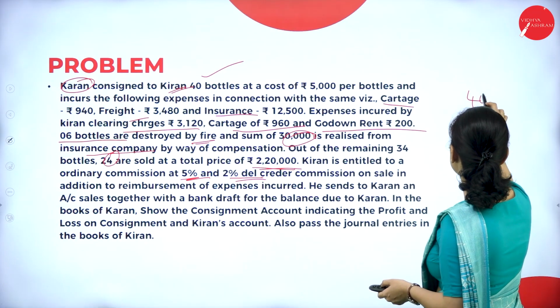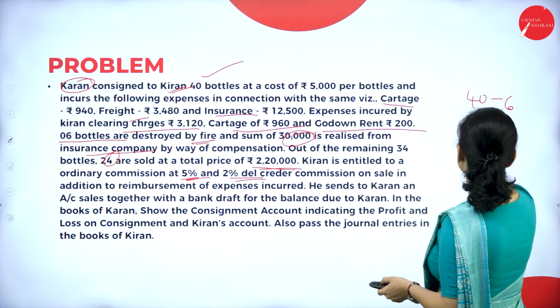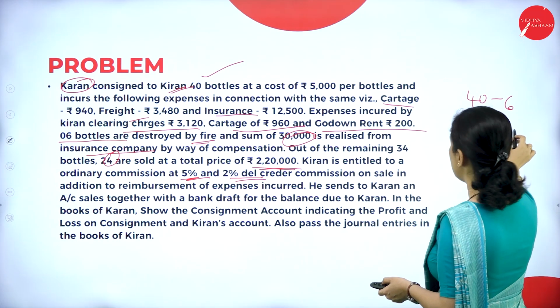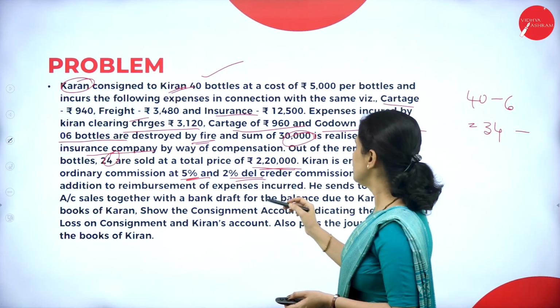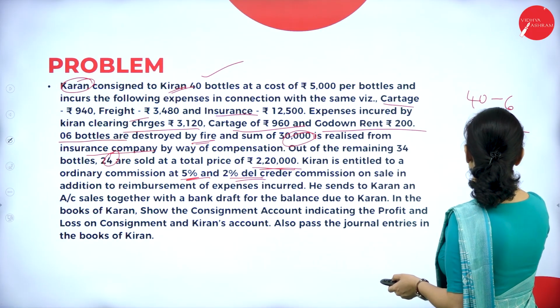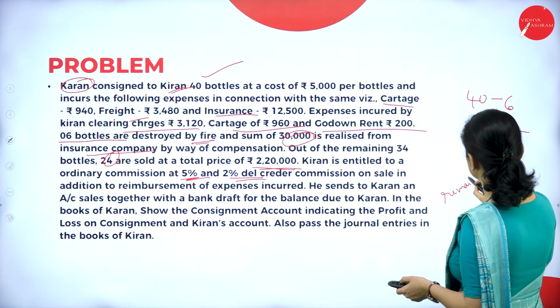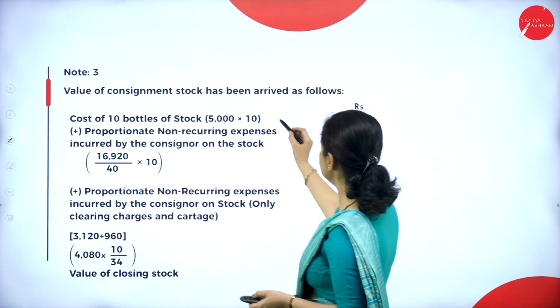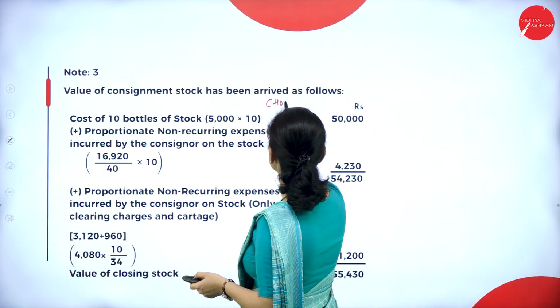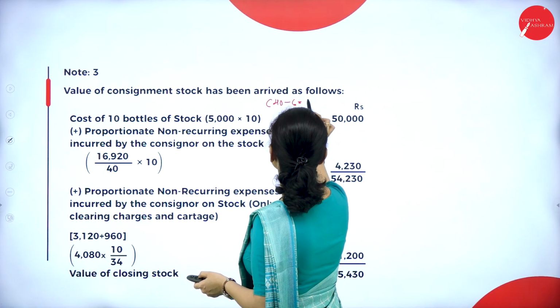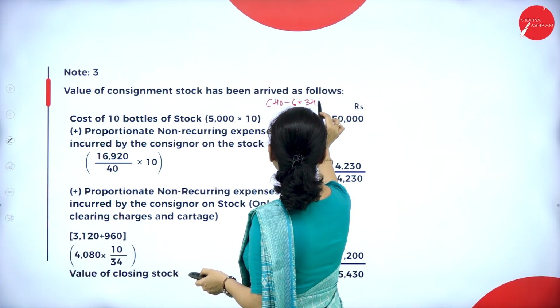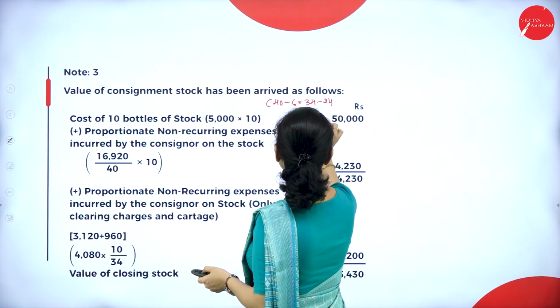That means 40 minus 6 is 34, minus 24 sold. That means 10 are remaining. So this is the remaining stock. So here 40 minus 6 equal to 34, minus 24, that is 10.